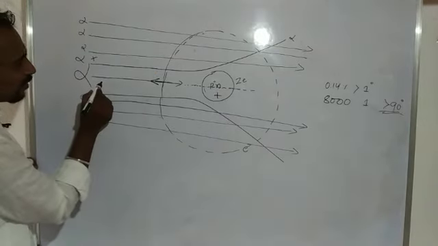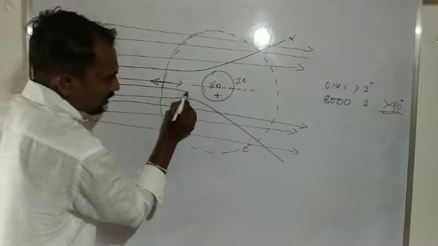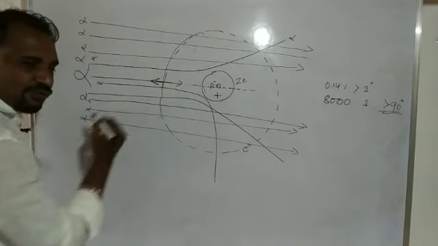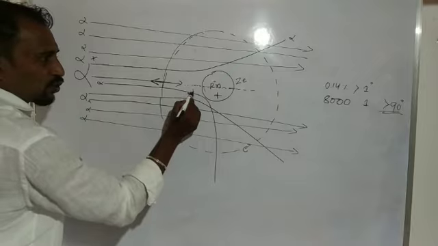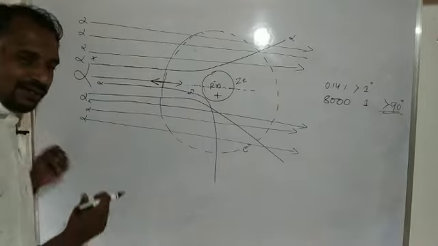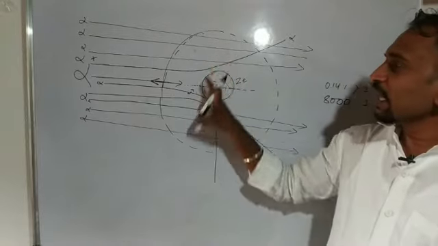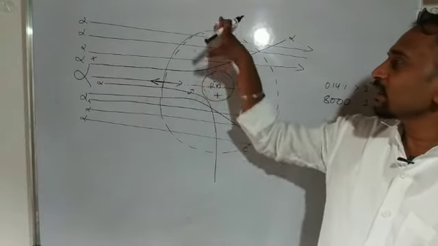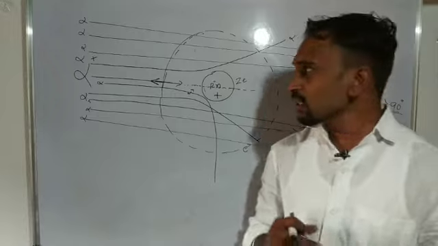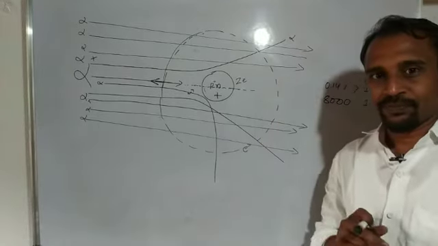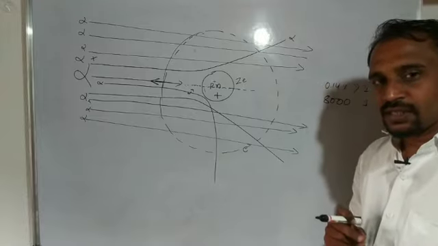For another alpha particle, the scattering angle changes because of the repulsive force, since the alpha particle is positively charged and the nucleus is also positive. So the scattering angle of some alpha particles changes, and most of the alpha particles travel along a straight line.